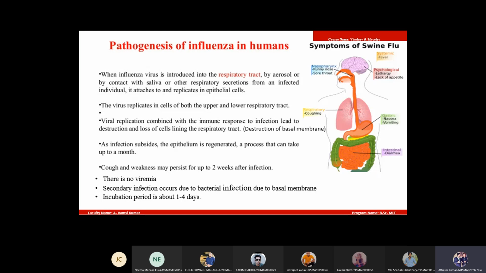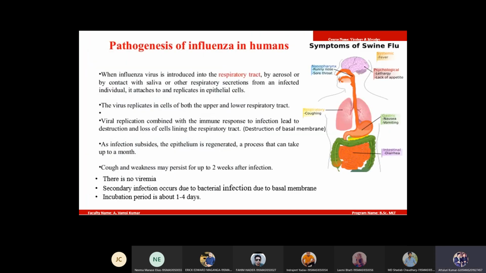Okay. Next. When it gets in contact with red blood cells, it will cause agglutination. That is not in normal pathogenesis, but in severe infection, it will cause it. Okay. Next.